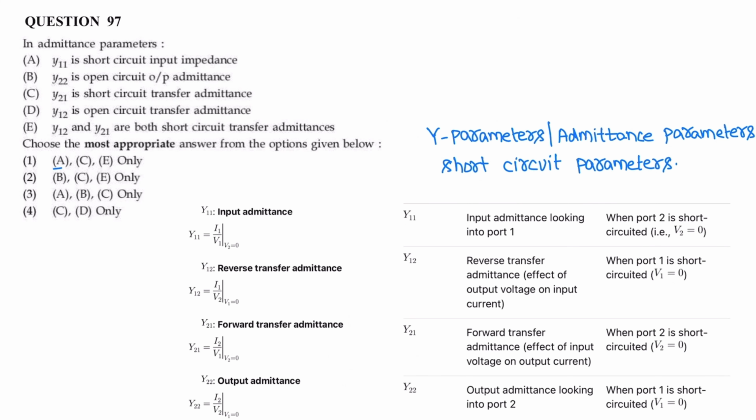Question number 97. In admittance parameters, Y11. So Y11 is short circuit input impedance. Admittance parameters are short circuit parameters.